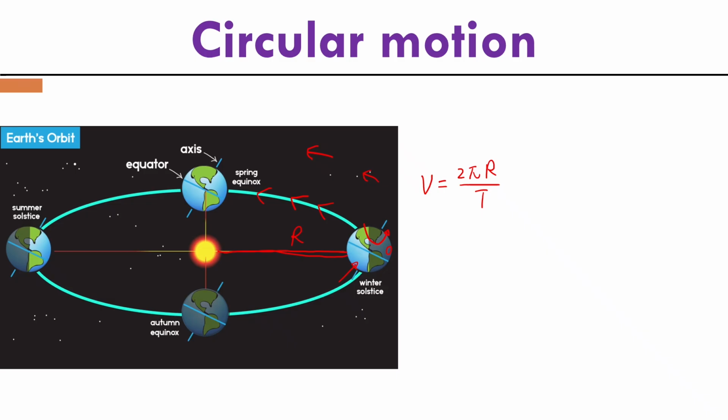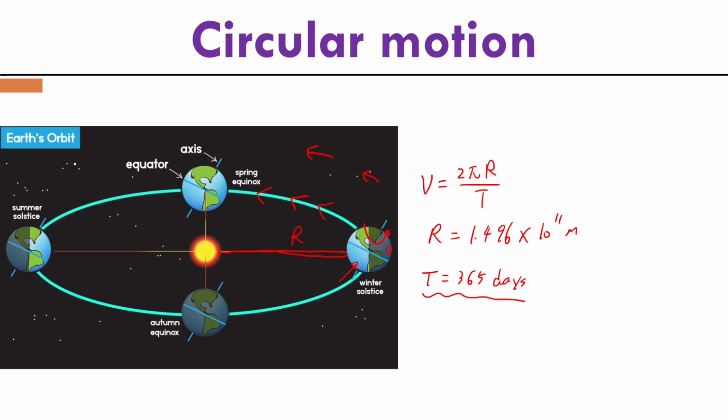We know the distance between Earth and the Sun is roughly 1.496 times 10 to the power of 11 meters, and we know it takes Earth 365 days to finish one revolution with respect to the Sun. So in other words, the period is 365 days.